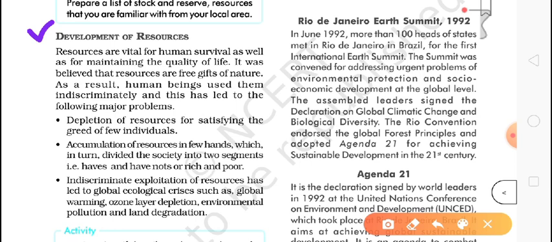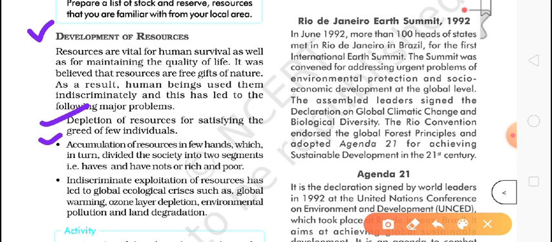The major problems are these. First, depletion of resources for satisfying the greed of a few individuals. Only a few people have control of these resources, and just because of them, these resources are depleting, that is, finishing, just to satisfy the needs of a few individuals.